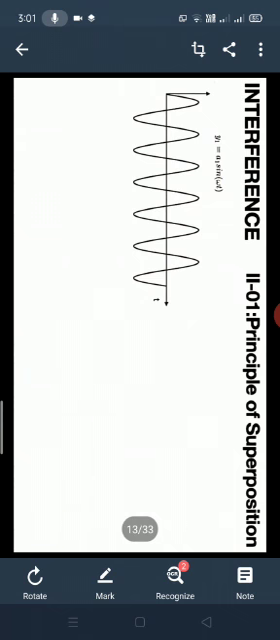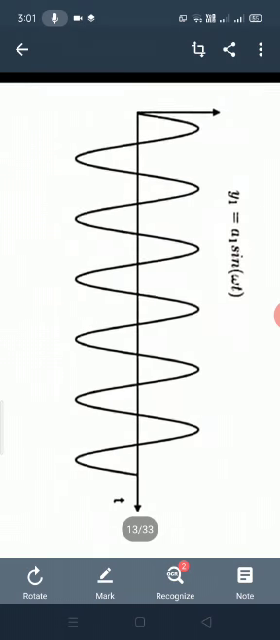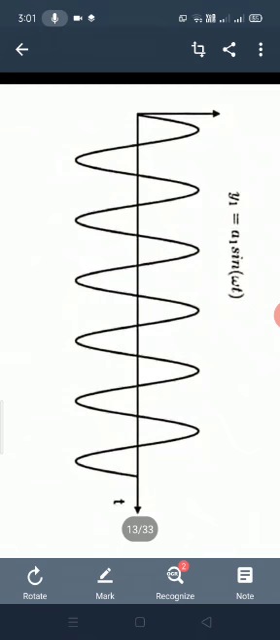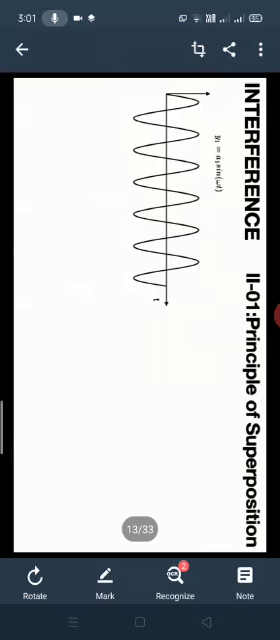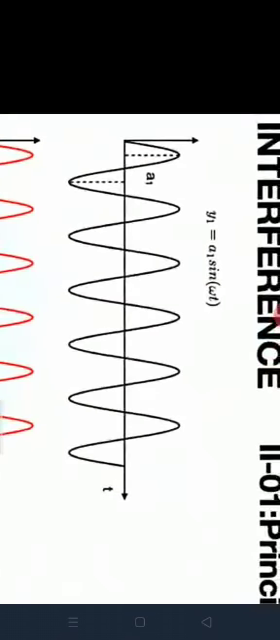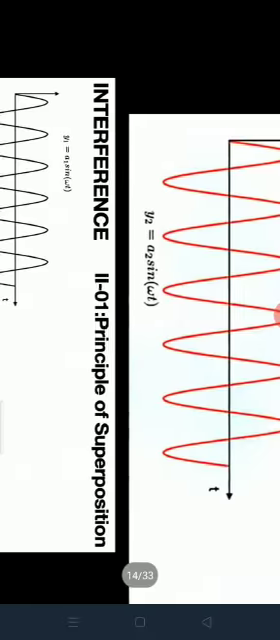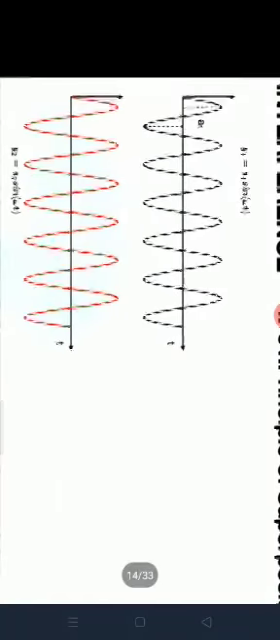When the wave travels from one position to another position, that is called displacement. Here we denote the displacement with y1. The wave traveling in y1 is equal to a1 sin omega t. Here a1 is the crest and a1 is the trough. We denote them as crest and trough.